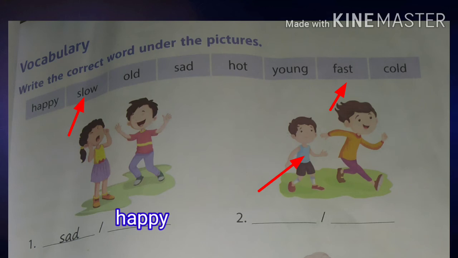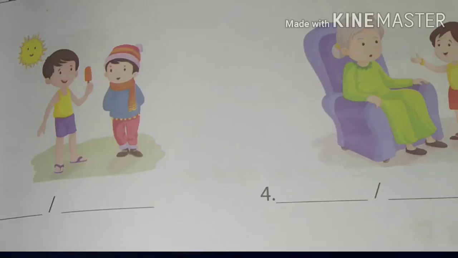Below that we have to write slow. S-L-O-W. So the opposite of slow is fast. The boy is running fast. What is the spelling? F-A-S-T. Fast. Write down.